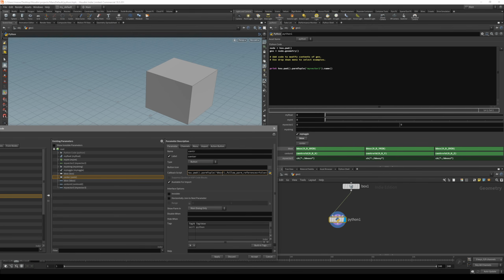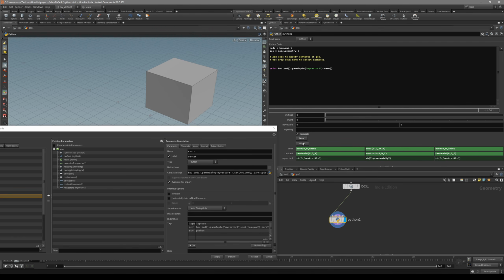So it's called, for us, centroid 2, like that, and everything else should be the same. So let's make sure we have a centroid 2. That should be fine. Applied. Let's take a look at it. So now you can see we have two buttons that are each copying different references to the one channel, like that.